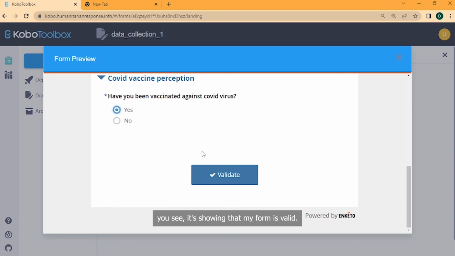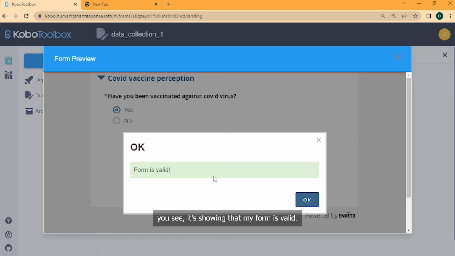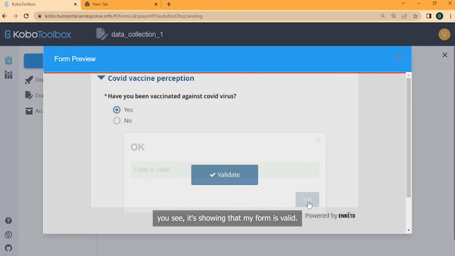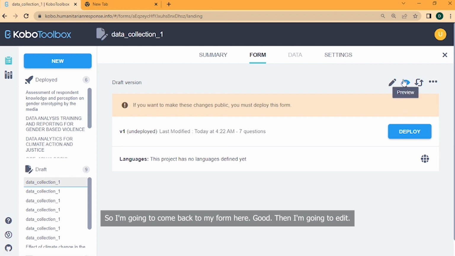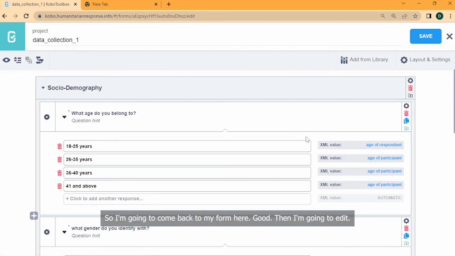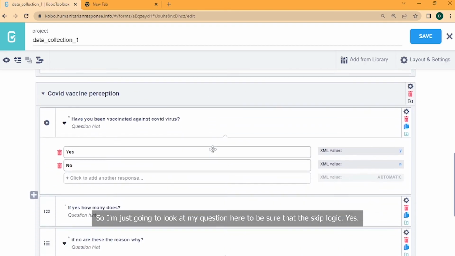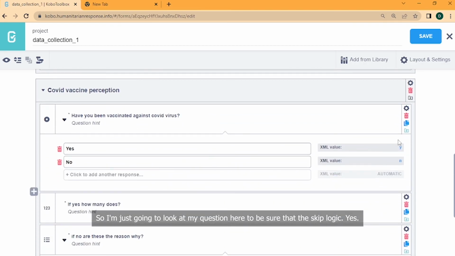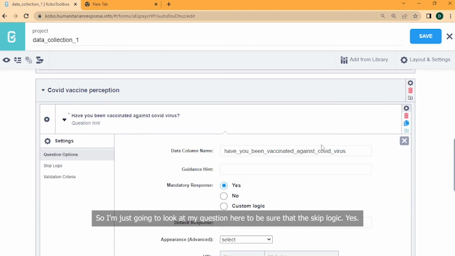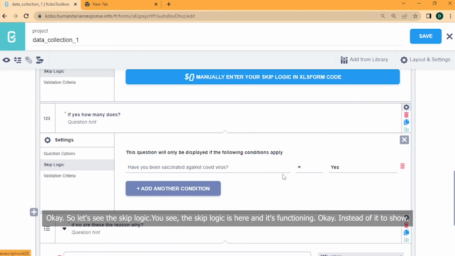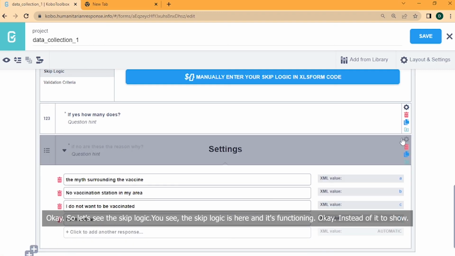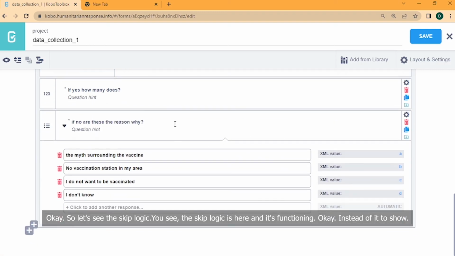Okay, so because you see it's showing that my form is valid, I'm going to come back to my form here. Good. Then I'm going to edit. So I'm just going to look at my question here to be sure that the skip logic is functioning. You see the skip logic is here and it's functioning.